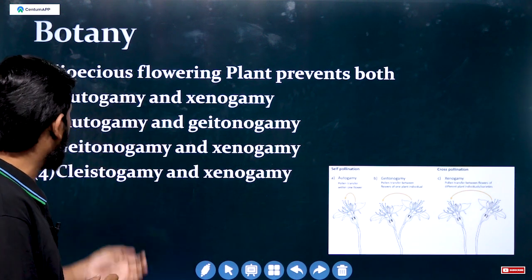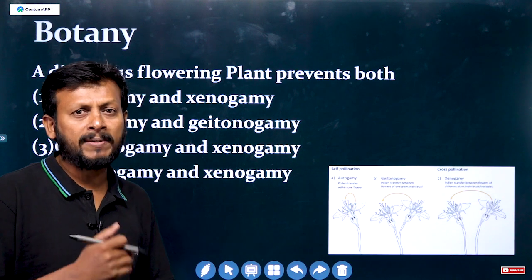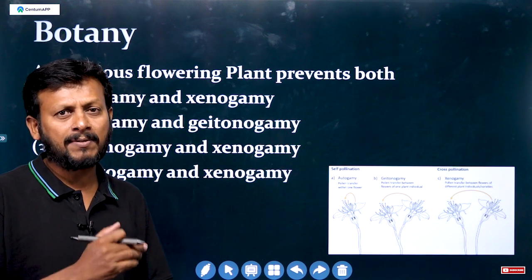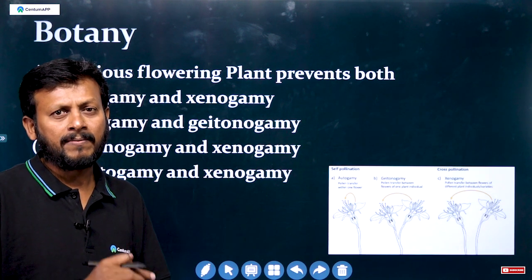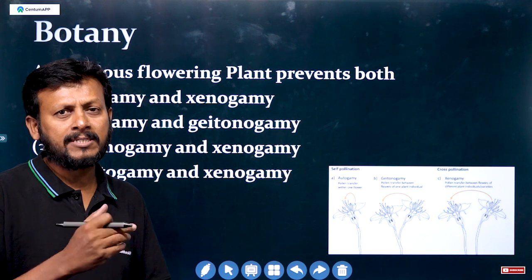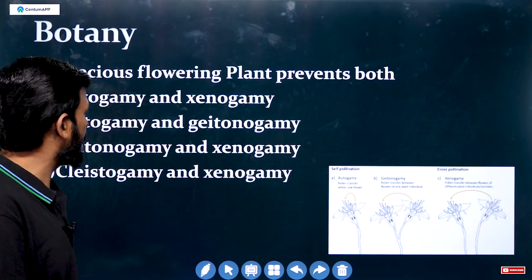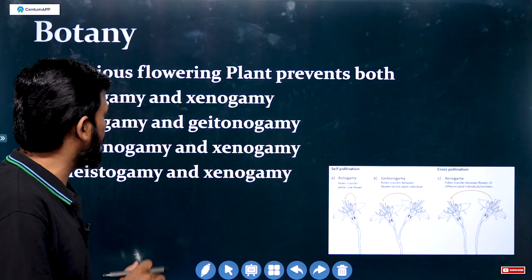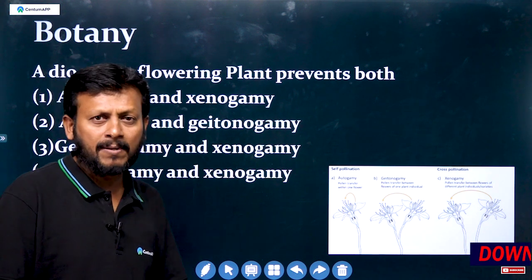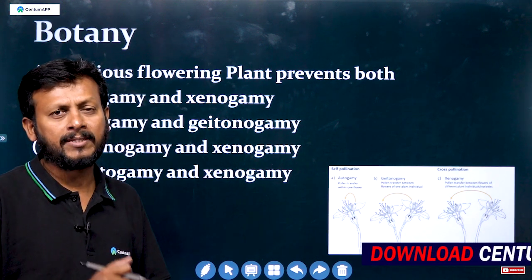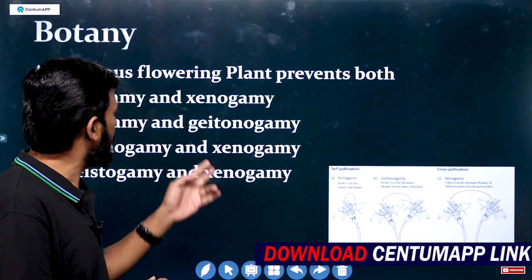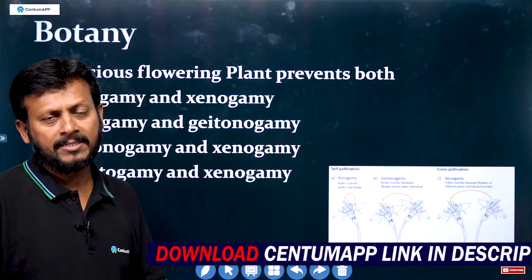Autogamy: auto means self, the transfer of pollen grains from anther to stigma of the same flower. Then xenogamy is the transfer of pollen grains to the stigma of different plants.